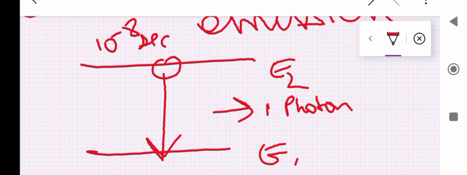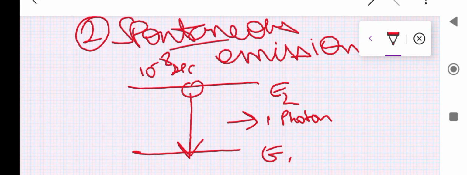Why am I specifying and stressing on one photon? You understand what I'm explaining. It's the next one, which we'll see. Here, one point we should remember is that in the words of physics, it's very spontaneous. You don't have to force it. Here, no extra energy is provided.